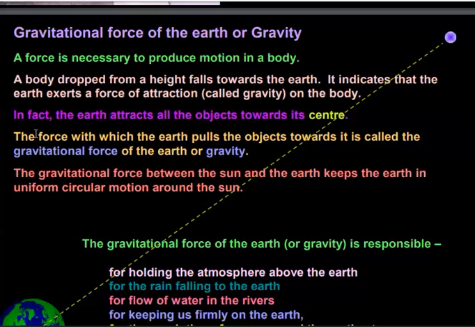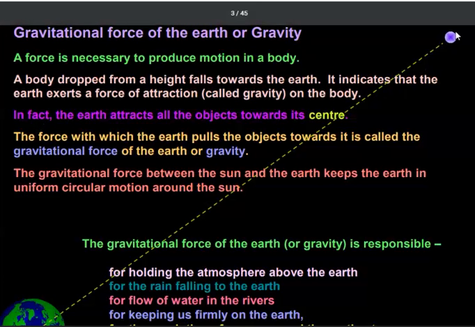elliptical path around the sun. It is gravitational force. So you see here, if you treat it as a moon, then you will see that the earth attracts the moon towards its center. That's why the moon keeps on revolving around the earth.